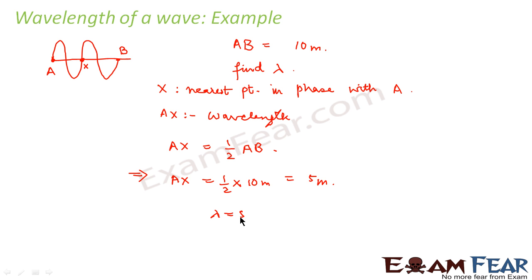Therefore, the wavelength of the wave is 5 meters. So this was a small example to tell you what exactly wavelength is, and how you evaluate the wavelength of a wave. In case you find difficulty in finding the point which is in phase with a particular point, you can also use the logic of the distance between two consecutive troughs or two consecutive crests.